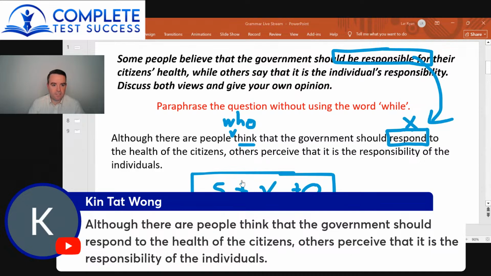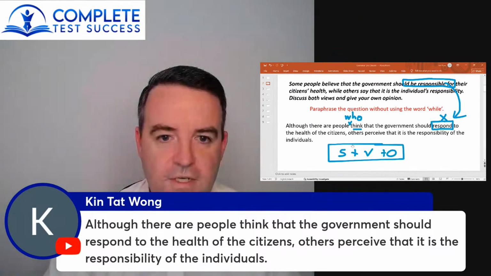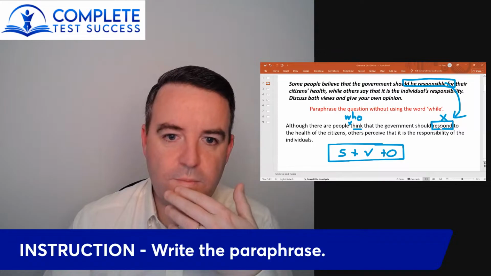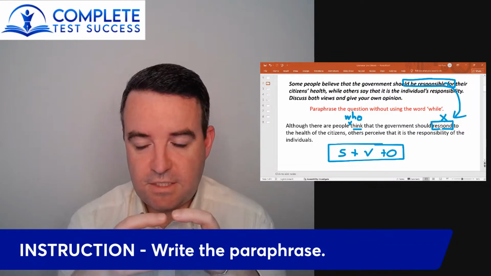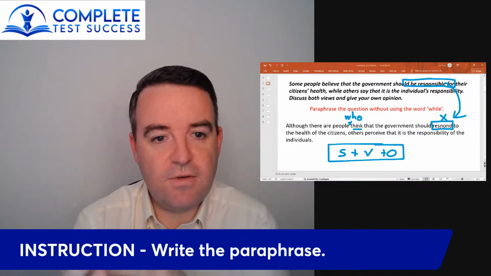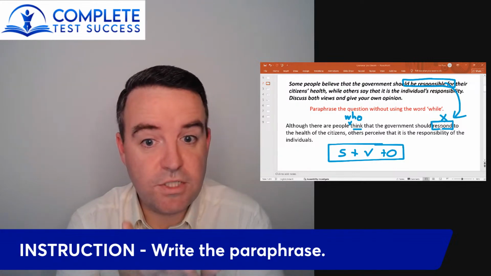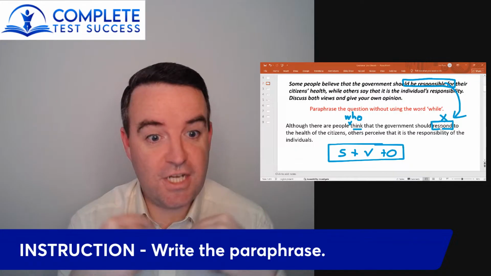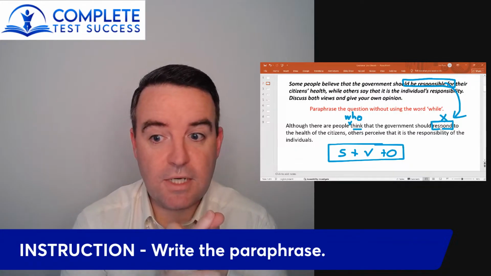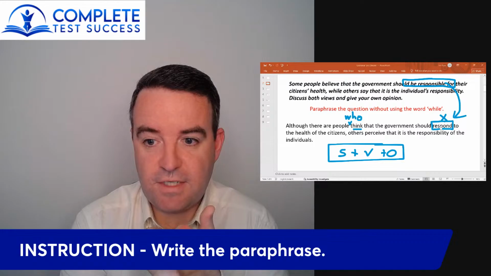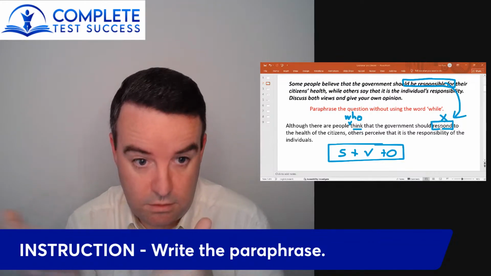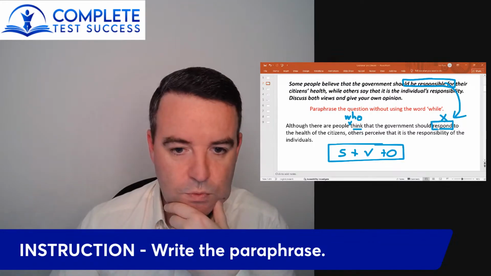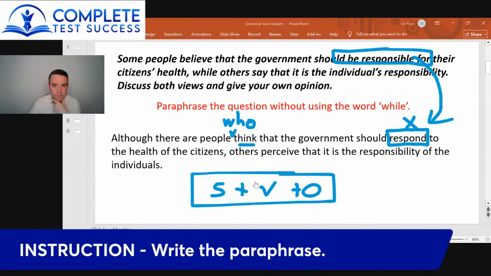And this is something that I'll always teach my students: when you're paraphrasing a question, students have this desire to change everything, but that's not really how it works. You change the words you can change, but you should copy the words you can't change. It would be better to copy a word than to change it incorrectly. If you change it incorrectly, it might become unclear. It might change the meaning. It might end up having a different meaning to the original question statement. So when it comes to vocab, don't worry too much about changing everything. Just change what you can change correctly and copy the other stuff.